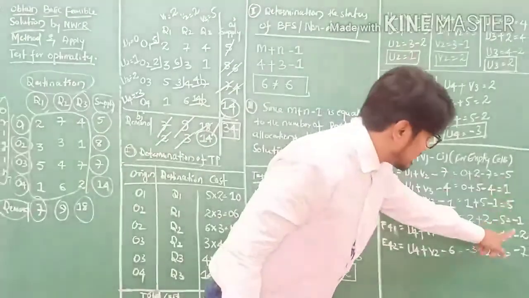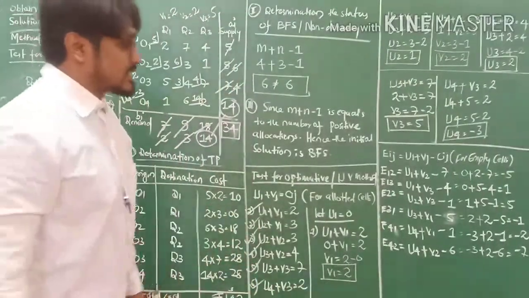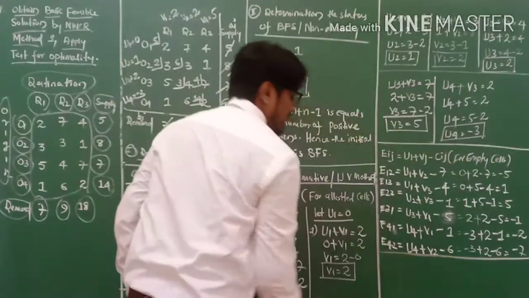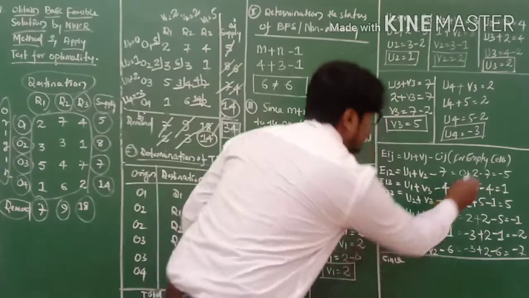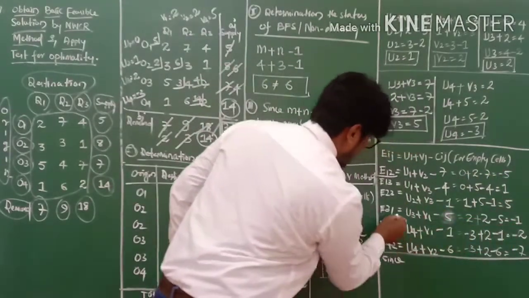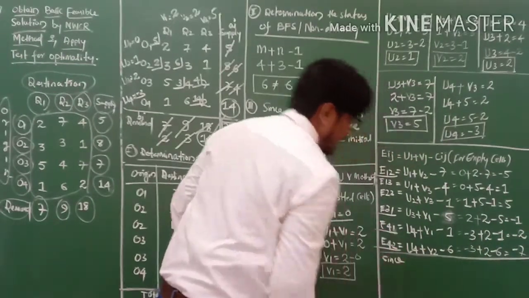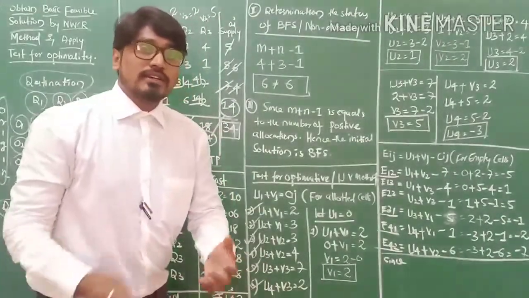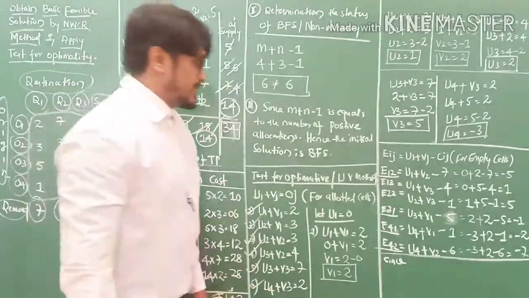See, the values are this: this is in minus, this is in minus. So 4 cells are in minus. So I write the conclusion here. The final conclusion is, since E12, E31, E41 and E42 are negative, hence the test is not optimal. The initial solution is not optimal.